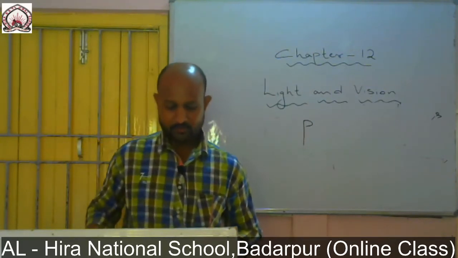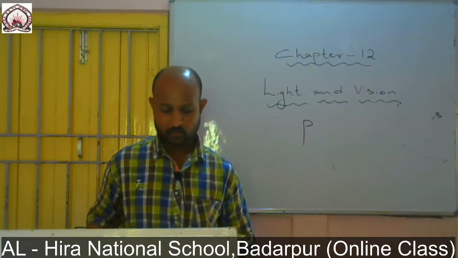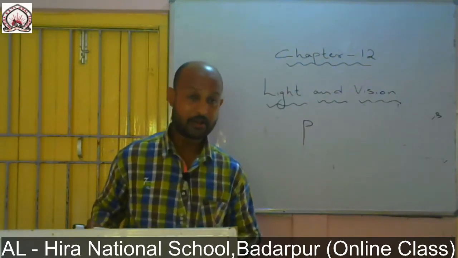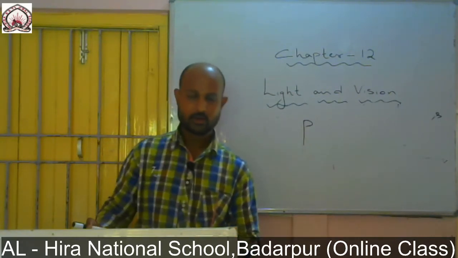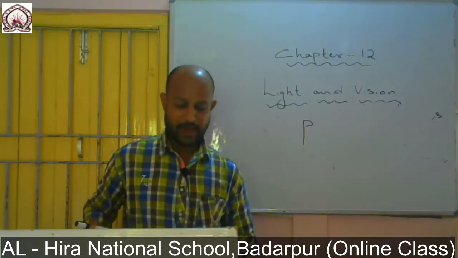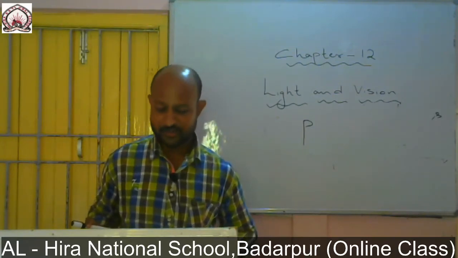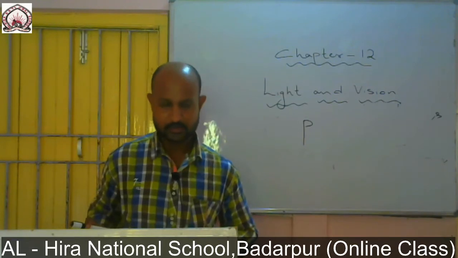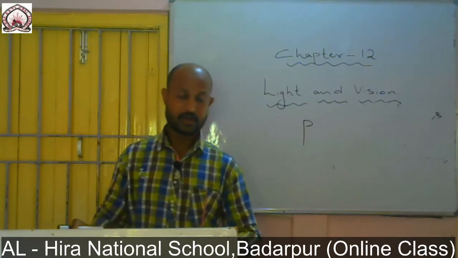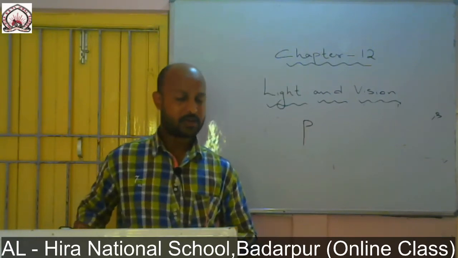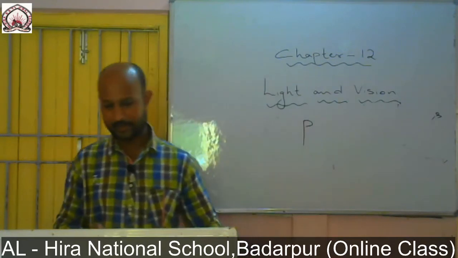That is why the letters of the word ambulance are written laterally inverted in front of the ambulance, and this makes the word appear the correct way round in rear view mirrors. Okay, you might have seen many ambulances. At the time of writing the name on the ambulances, they write the name laterally inverted. That is why, when we see the word ambulance in a mirror, we are able to read it correctly.